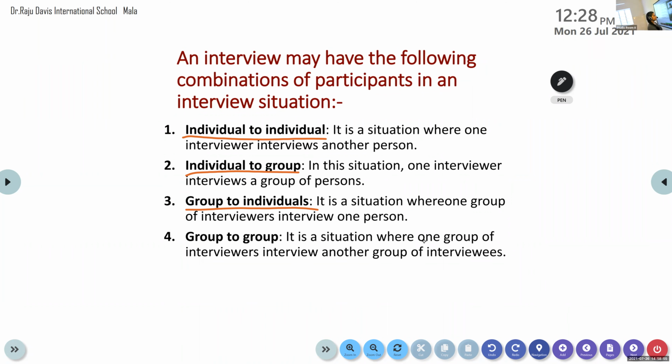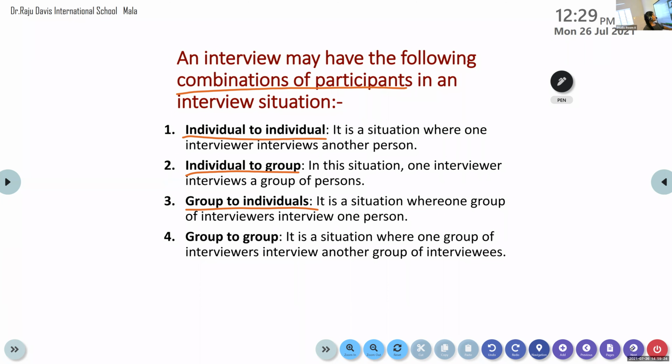Okay, this is just a small portion in our textbook. Just note which are the combinations of participants in an interview situation. Combination of participants: it can be from individual to individual, individual to group, or group to group, or group to individual. Study like that, then it will be easy.